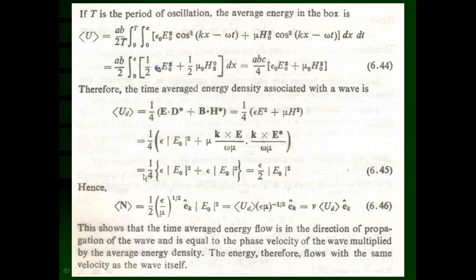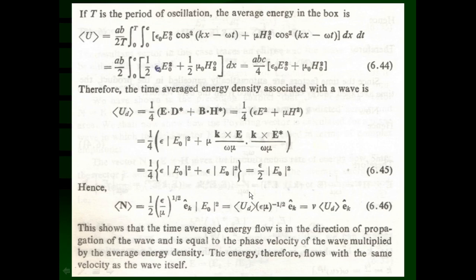So this is reduced to 1 by 4 inside the bracket epsilon into modulus of E0 square, plus this is going to be reduced to epsilon into modulus of E0 square, that is equal to epsilon upon 4 times. This is 2 times, so if it is taken outside, 2 upon 4, that is going to be half. So 1 half epsilon E0 square.